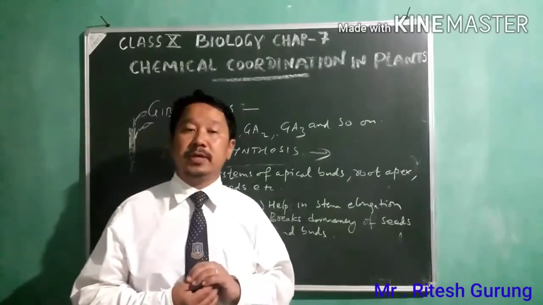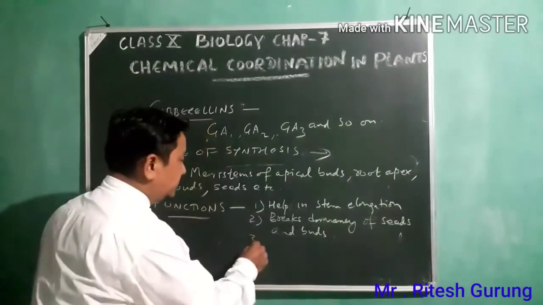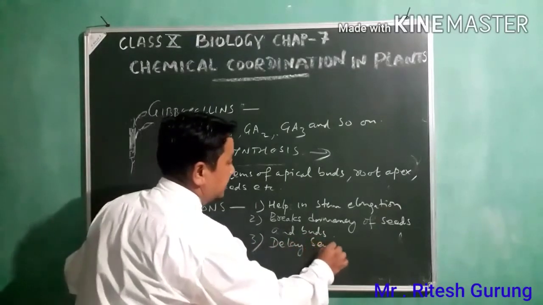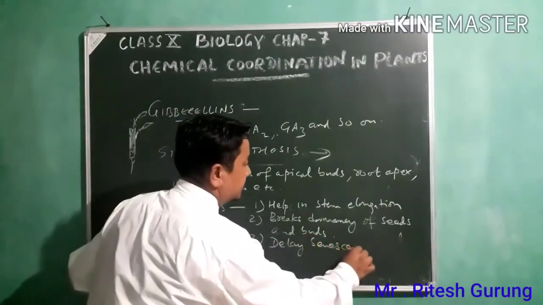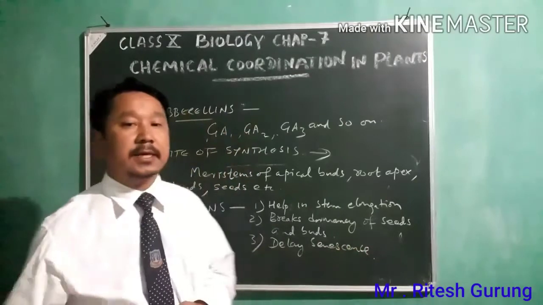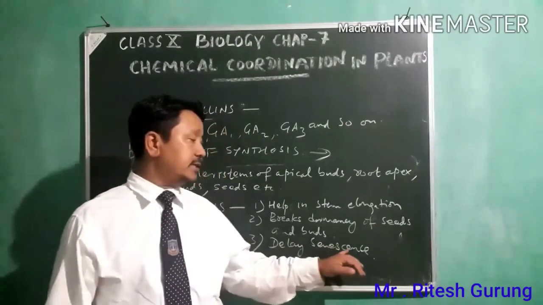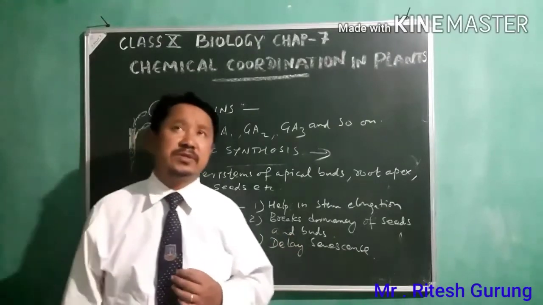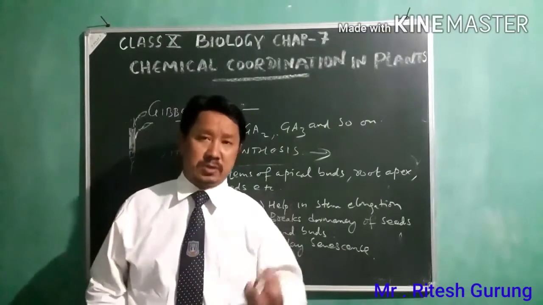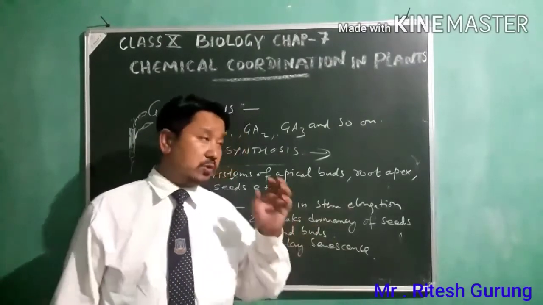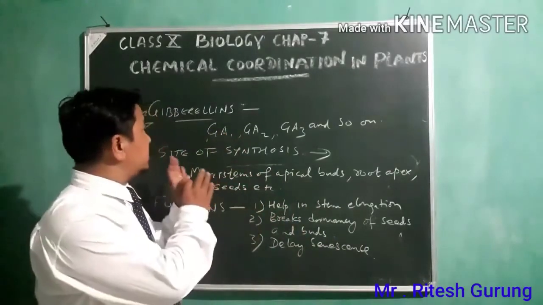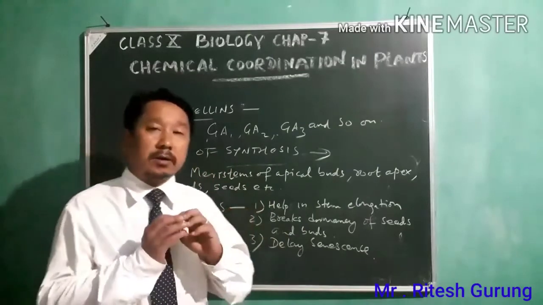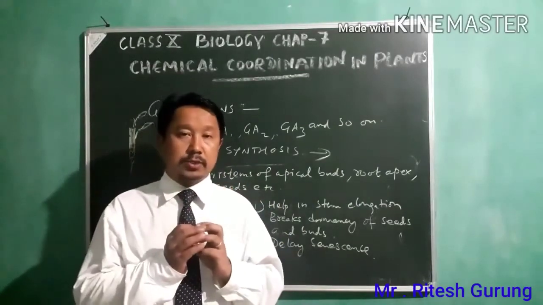Then number 3, delay senescence. Senescence, S-E-N-E-S-C-E-N-C-E. Senescence means growing older, growing old. So these gibberellins make the plants stay young.